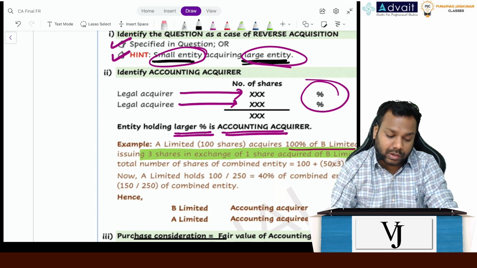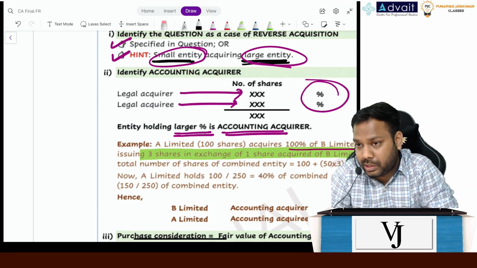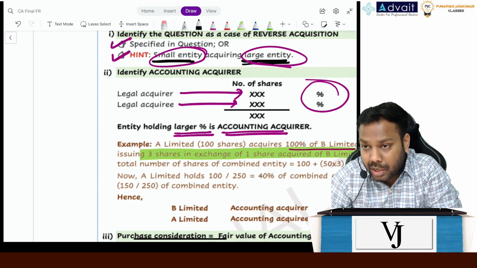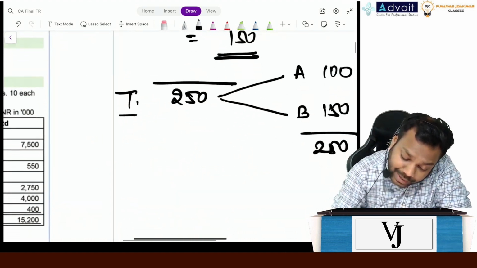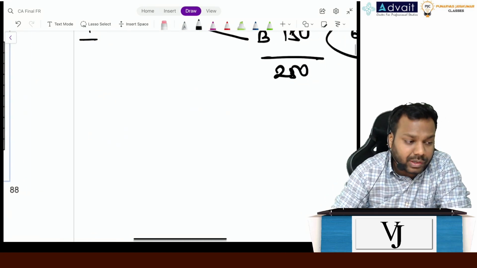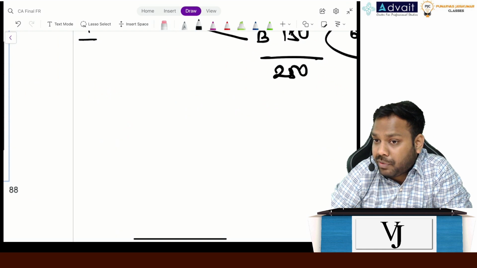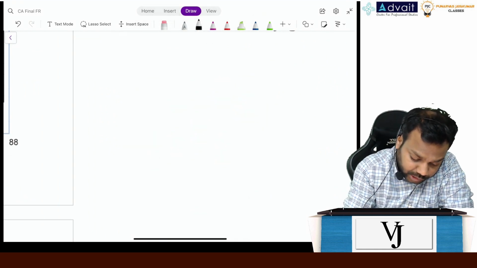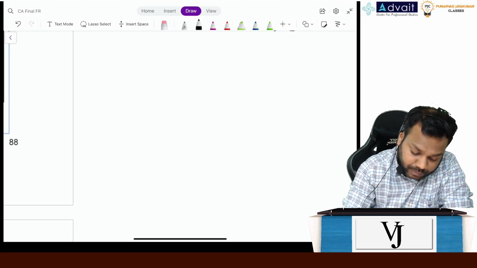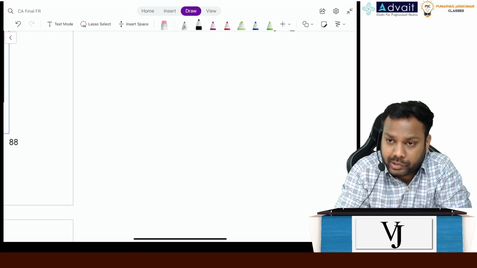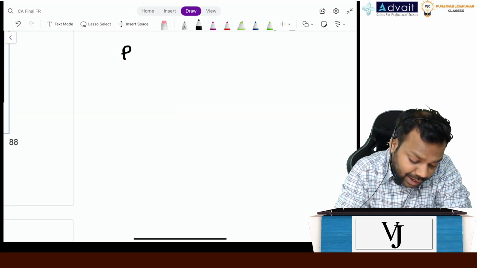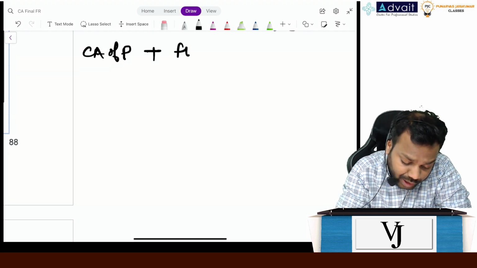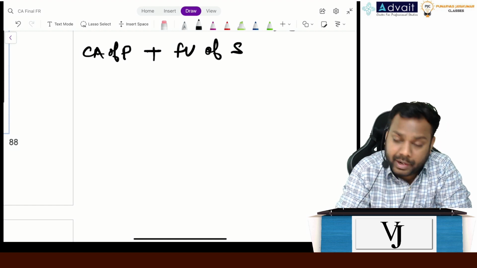So far we have answered only one question: how will we identify whether this is a case of reverse acquisition or not. But once we have identified that this is a case of reverse acquisition, what will be the accounting treatment for that? Now tell me, what is the process of consolidation? We take the carrying amount of net assets of P, plus we take the fair value of net assets of the subsidiary, right?